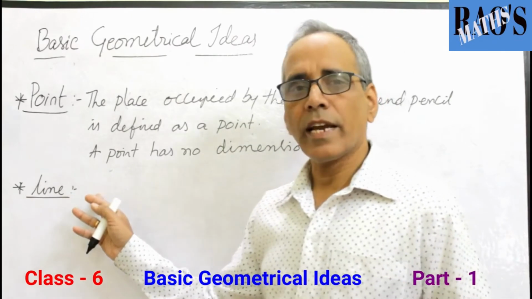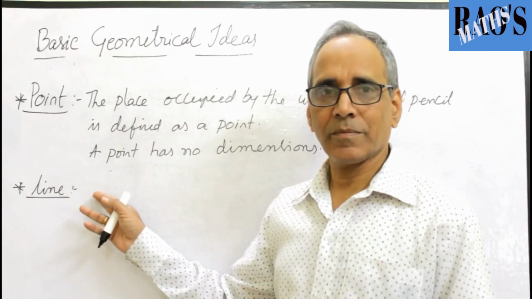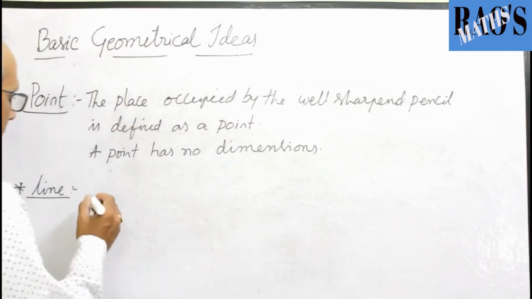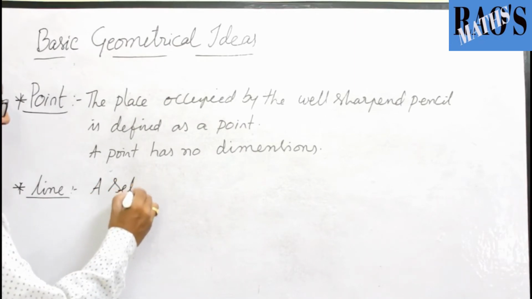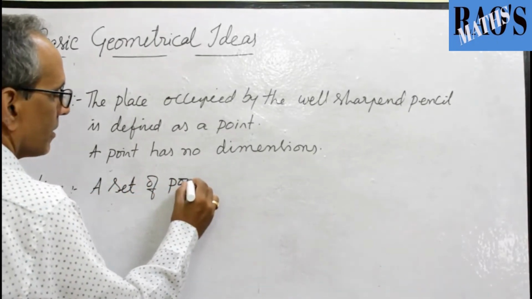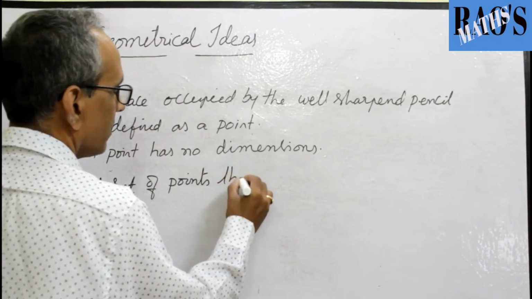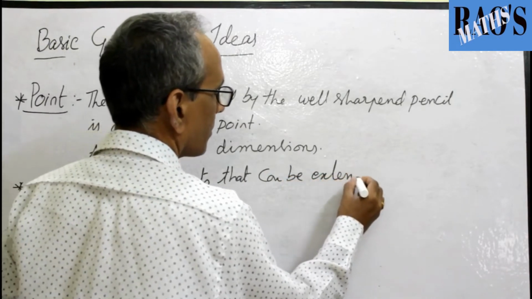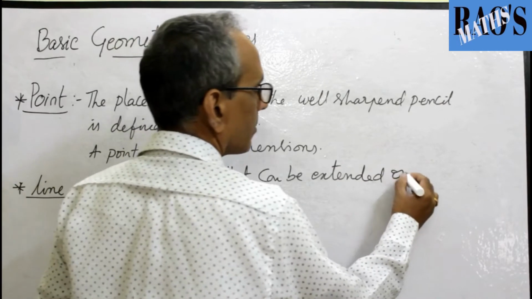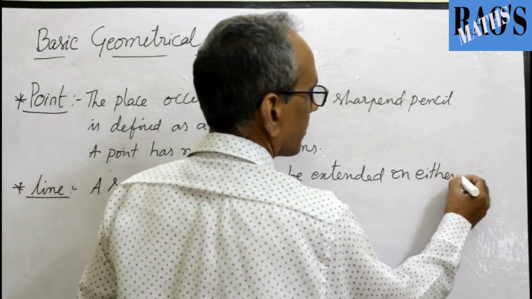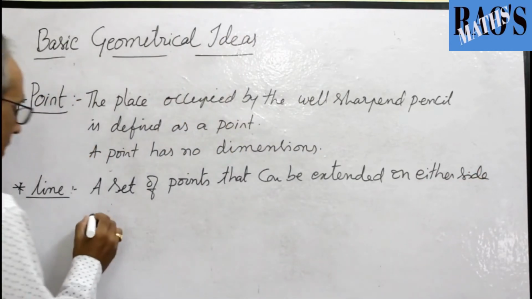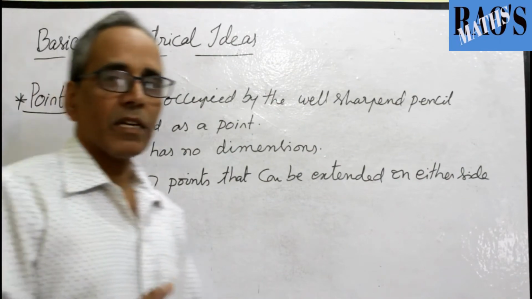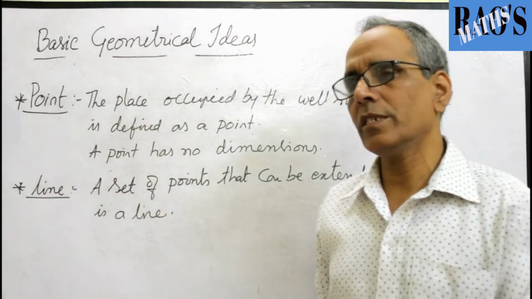So a line is a set of points which has no length and breadth. I define here, a line is a set of points that can be extended on either side. I cannot say the beginning of the line, the ending of the line, because some students join at the beginning or at the end.